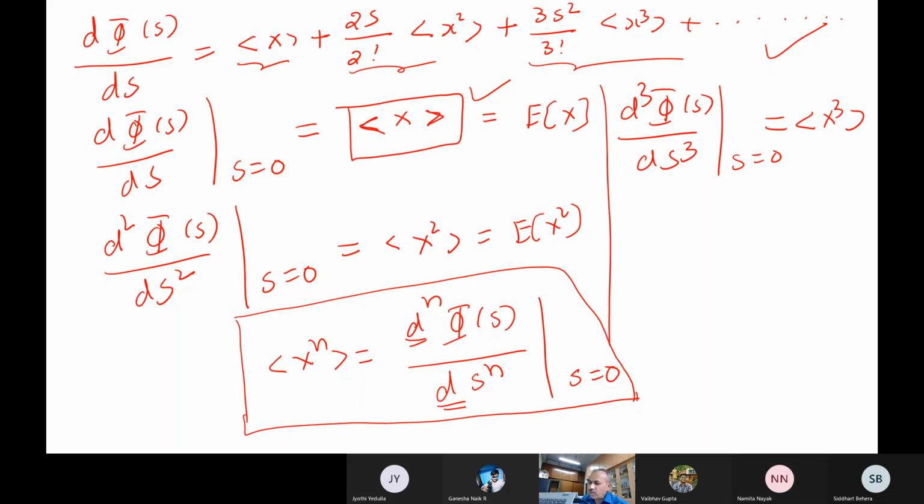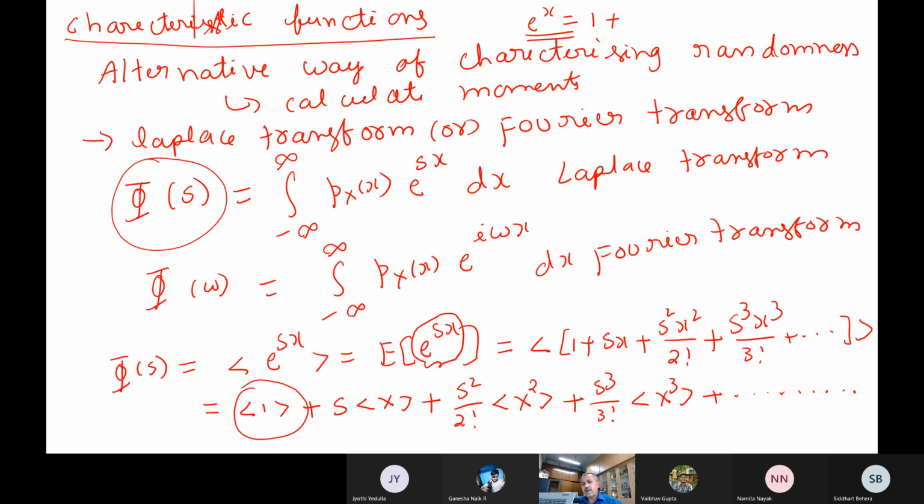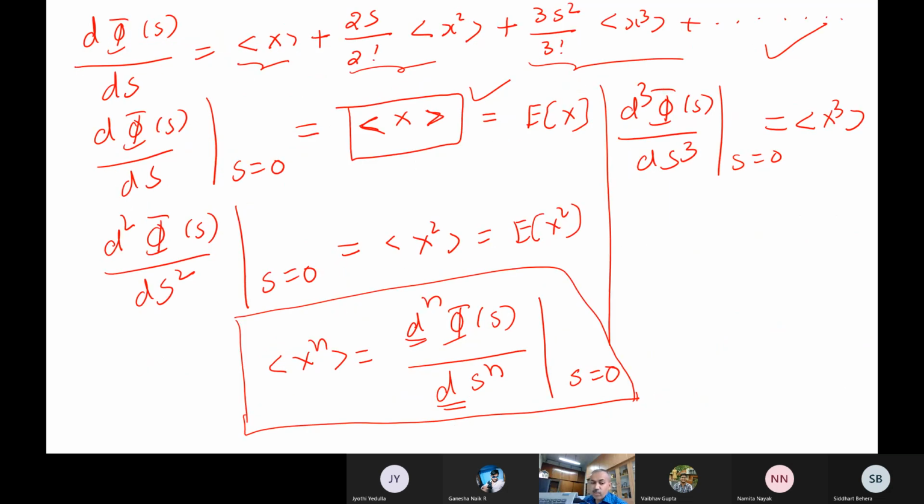Sometimes if you are comfortable with the probability density function and you want to calculate moments, you have to do integration. For some distributions the integration may be difficult, but the derivative may be easy actually. So then you take the integral of your probability density function, then you differentiate, and you will get my moments also.